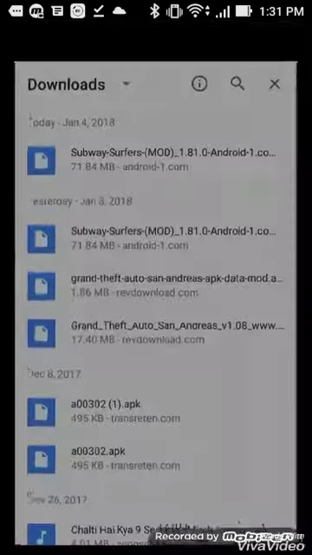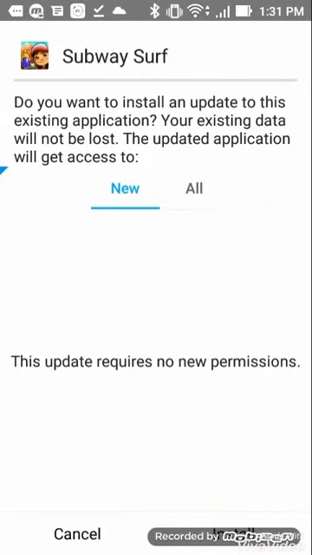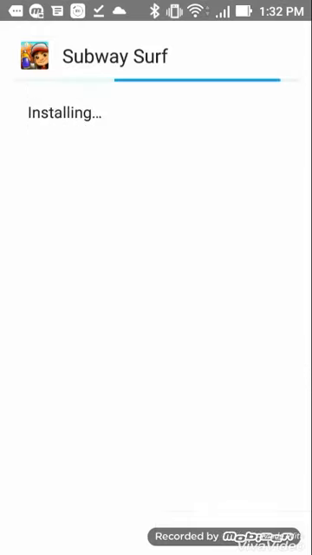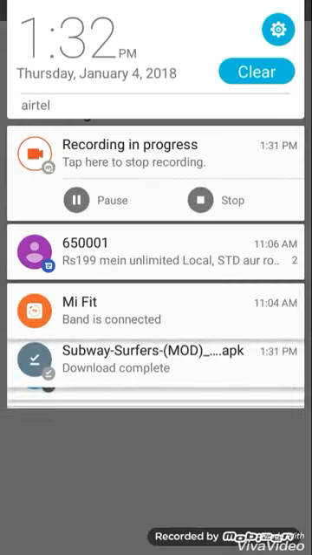Click on that download. It will show you a prompt like this, and if it does not show, you have to go to settings, security, and enable the option unknown sources, download from unknown sources. So I have enabled it so I can see this. Now click on install. It is installing. Just a minute.